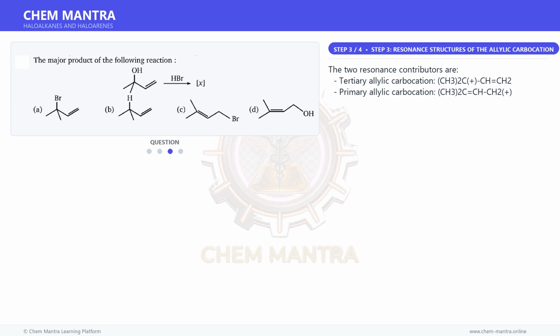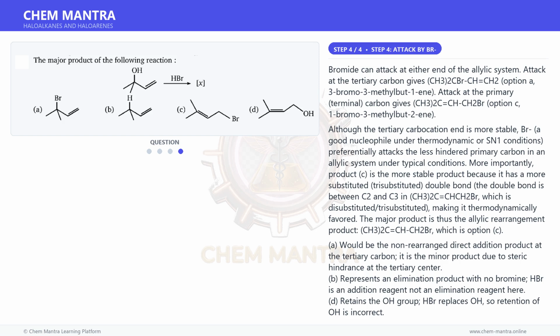The two resonance contributors are the tertiary allylic carbocation (CH3)2C+-CH=CH2 and the primary allylic carbocation (CH3)2C=CH-CH2+. And for the final step, bromide can attack at either end of the allylic system.